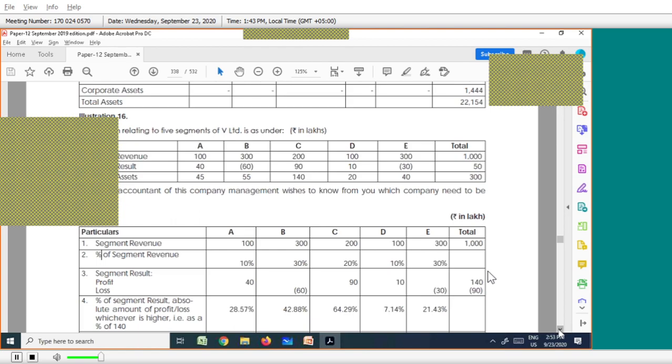Then what about the final one? The final test is the asset test.